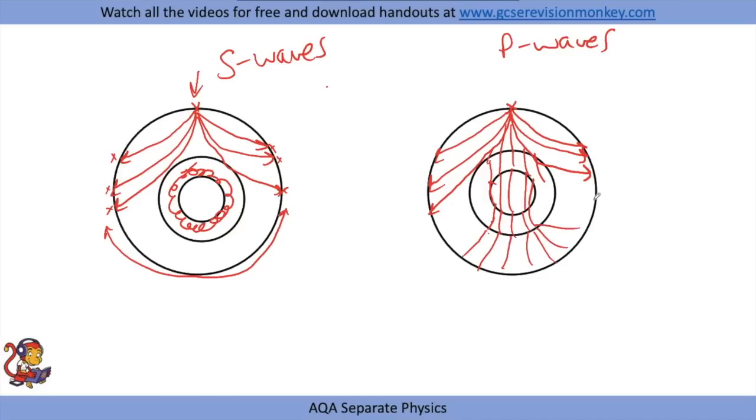So with these P waves, there will be a smaller region on the Earth where seismometers would not detect any activity, so there'd be nothing detected in this region, but it can travel through the liquid outer core as well as the solid inner core.